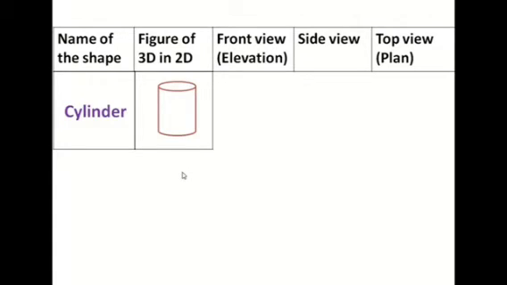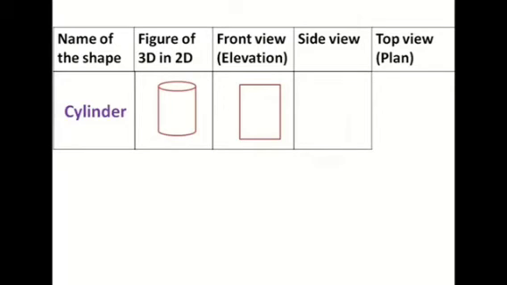It will be in the shape of a rectangle. So the front view or the elevation will be a rectangle for a cylinder. If you try to find out the side view of the cylinder, that will also be a rectangle. And on the top, it looks like a circle.